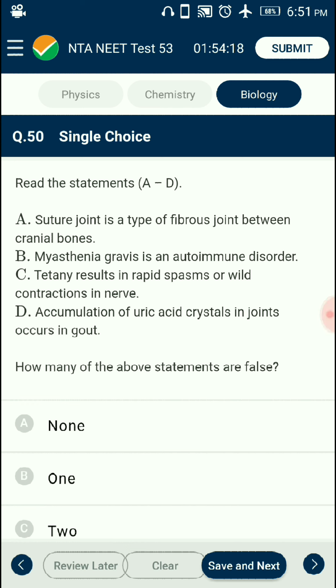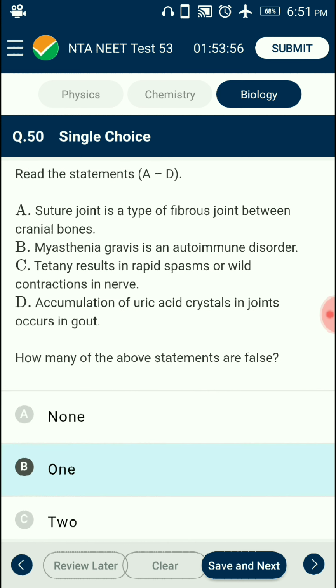Question number 50. Read the statements and find how many of the statements are false. Only statement C is incorrect. Tetany is due to low calcium ions in blood, causing rapid spasms, that is, wild contractions in muscles. So that is the wrong statement. So the answer for this question is option B. From the given four statements, statement C alone is wrong.